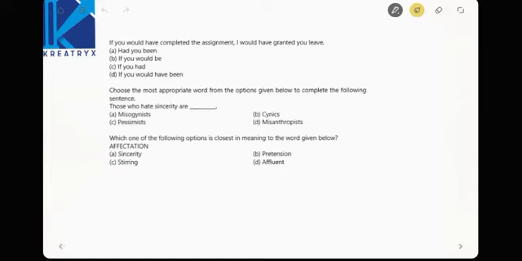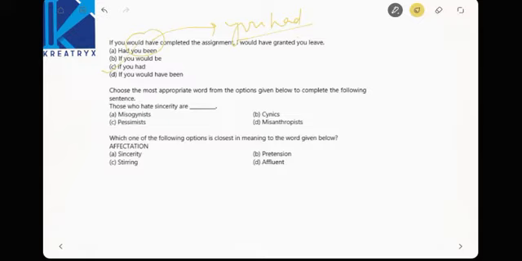Next one. If you would have completed the assignment, I would have granted you the leave. What is the wrong thing in this? If you had is the correct one, would have is wrong, right? The assignment has to be done in the past, and would have means it is in the present. So if you had is the correct one. In the past, if you had done this correctly, I would have granted the leave is the correct one.